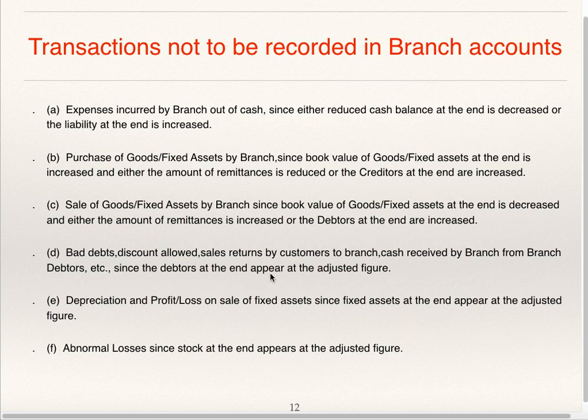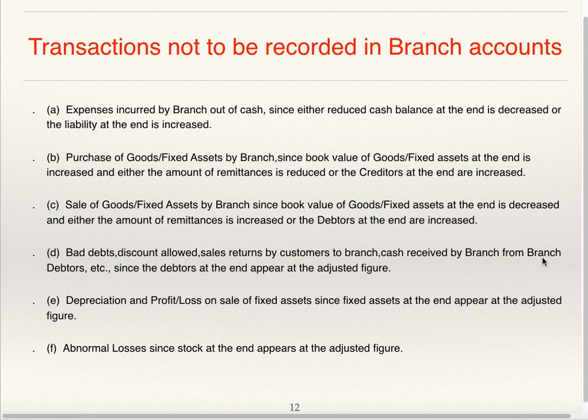Bad debts, discount allowed, sales returned by customers to the branch, cash received by the branch from branch debtors: since debtors at the end appear at the adjusted figure, you will record the opening balance of debtors and the closing balance of debtors in the branch account. Therefore, bad debts, discount allowed and sales returned by customers to the branch are not recorded. But if the customer is returning goods directly to head office, then it is to be credited to the branch account.